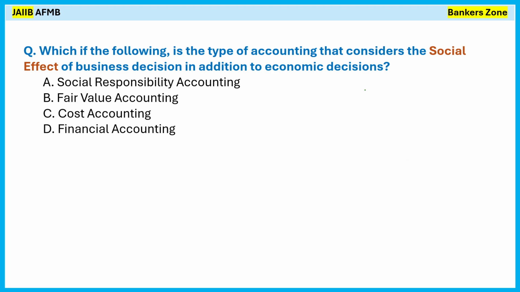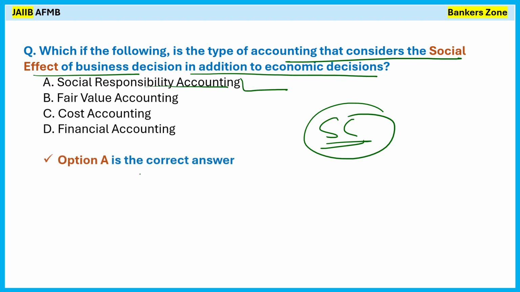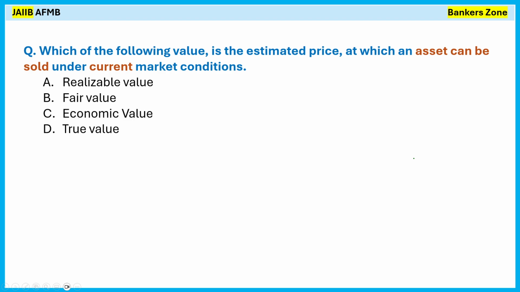Which of the following is the type of accounting that considers the social effect of a business decision in addition to the economic decision? Very simple, social responsibility accounting itself. So option A is the correct answer. The social effect of a business decision is studied in social responsibility accounting.